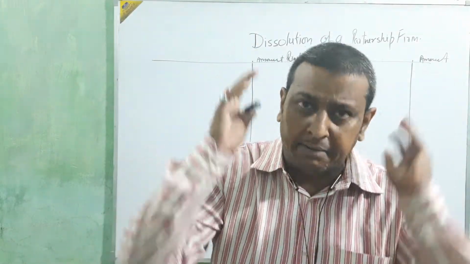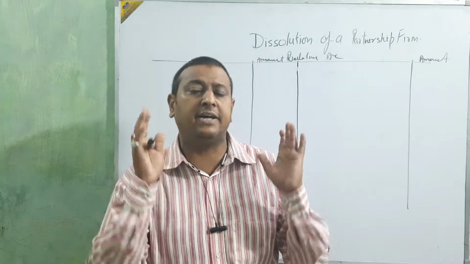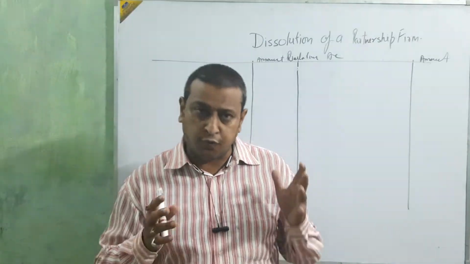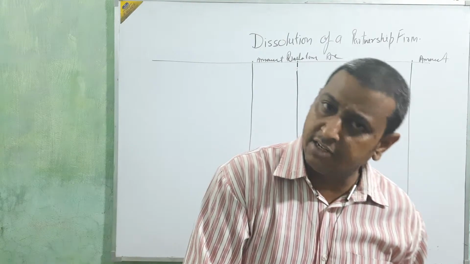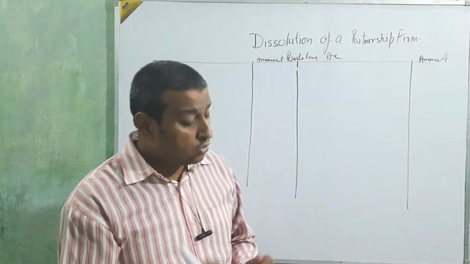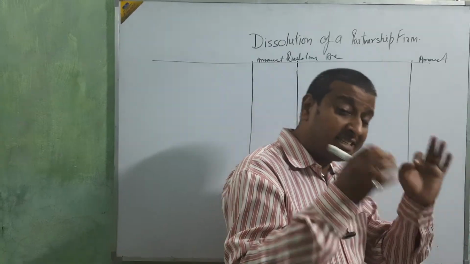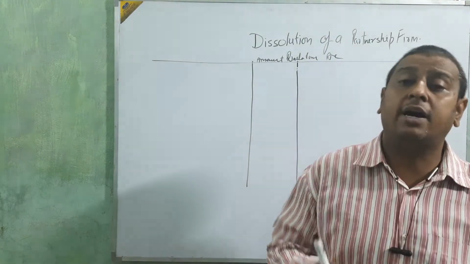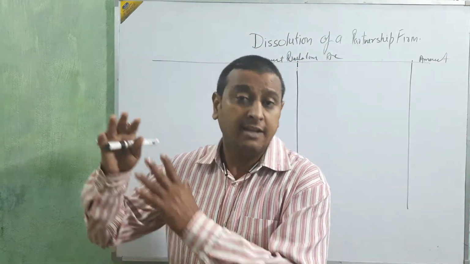You don't want any other liability in your head after closing that business. So first you sell all your assets, and with the amount you receive, you pay all your liabilities.